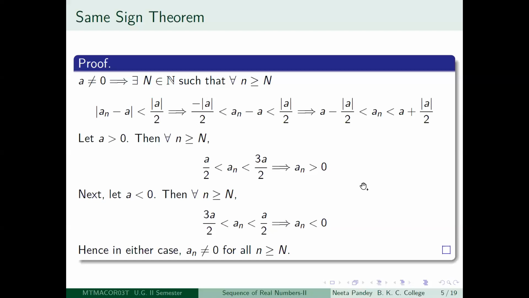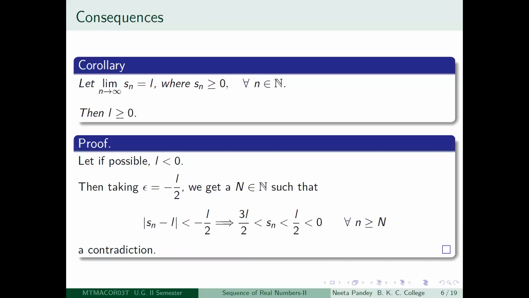So you have proved the theorem, and not only that, you are observing that since it has the same sign as its limit after a certain term, a_n can never be 0 for all n greater than or equal to this given term capital N. So a_n is a non-zero number after the capital Nth term of the sequence. Okay, so we have this result.